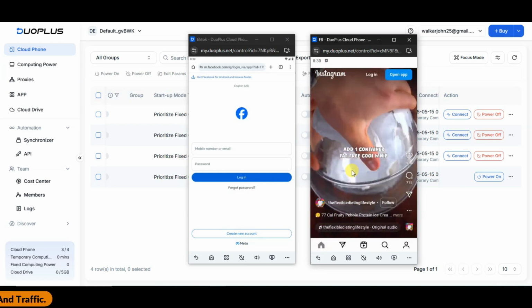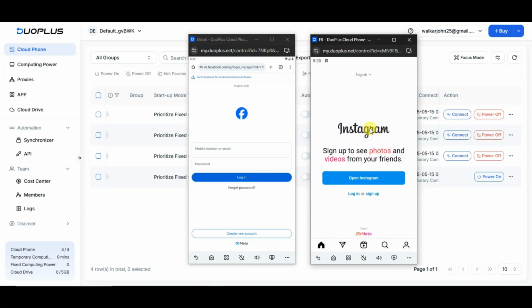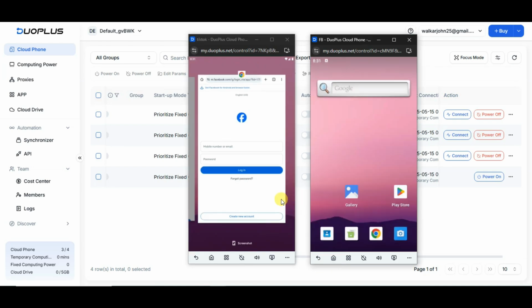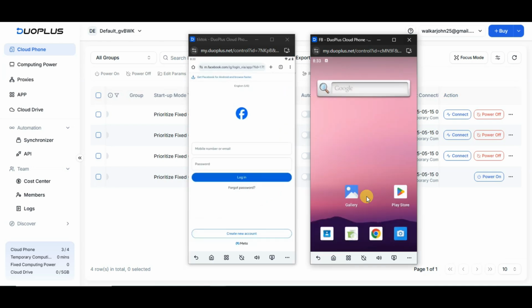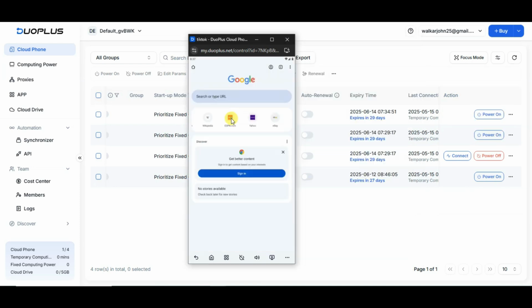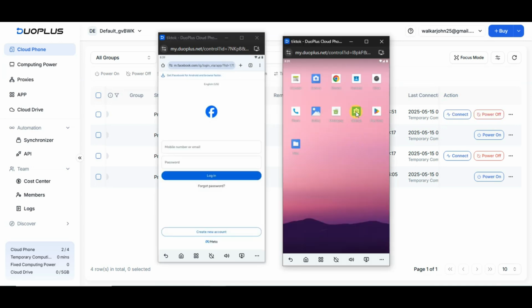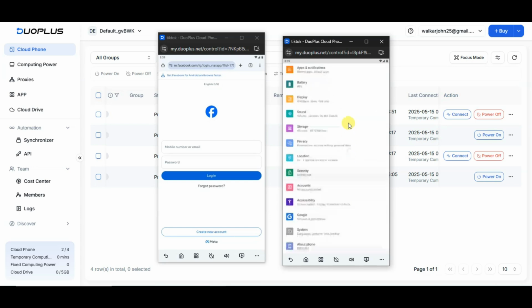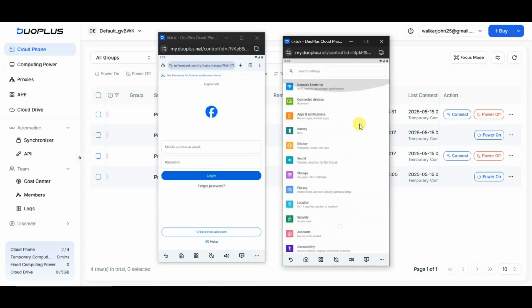You can create multiple cloud phones and then you can create Facebook account, Instagram account, TikTok account. After that, you can use it for your affiliate marketing, CPA marketing. You can create hundreds of cloud phones with a single computer. Guys, this is a best and unique strategy to do affiliate marketing. You can use Duoplus platform to create anti-detect cloud phone. You can use this cloud phone for CPA marketing, affiliate marketing.